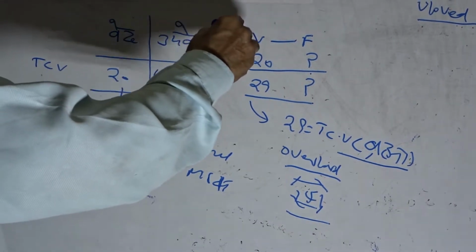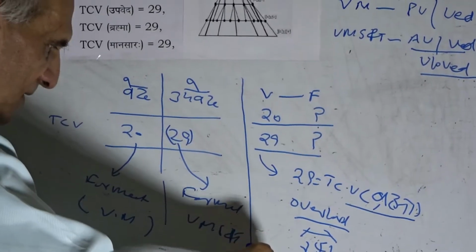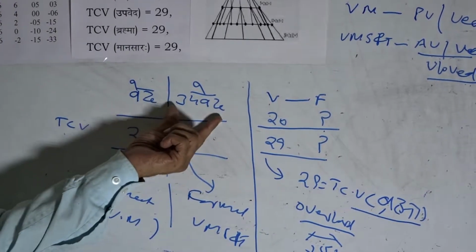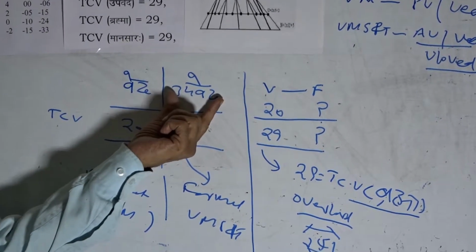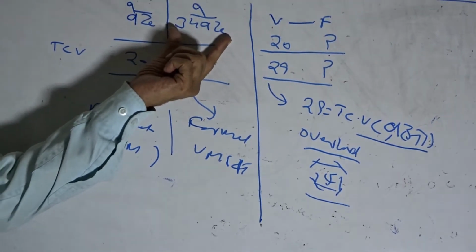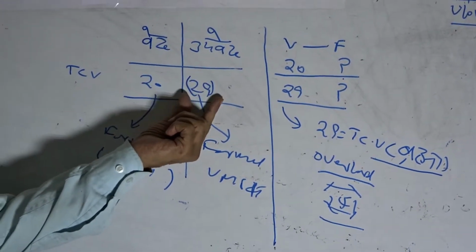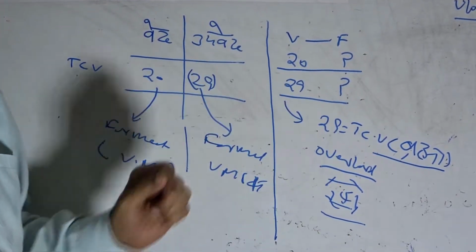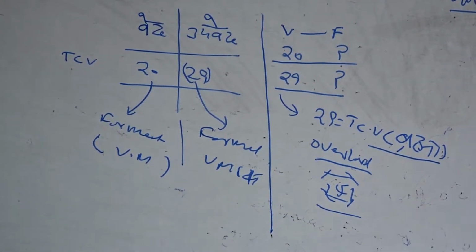Therefore, today focus shall be upon the format of formulation Upaved. Upaved is a formulation. It is of value 29. It is parallel to the value of formulation Brahma.